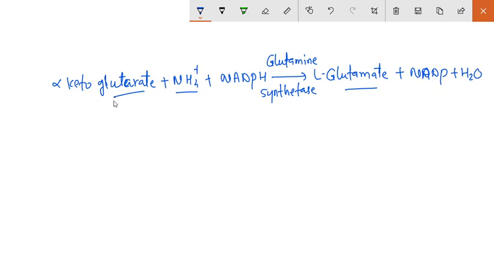This process is known as reductive amination. So this NADPH acts as a reducing agent in the glutamate biosynthesis.